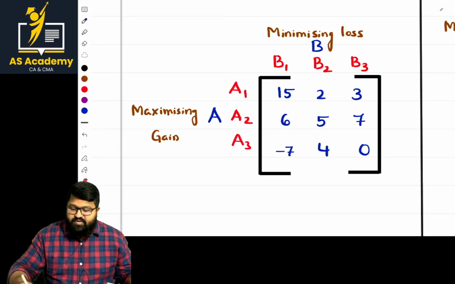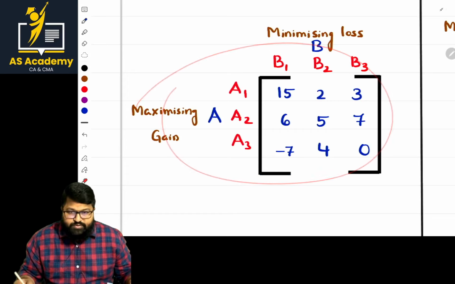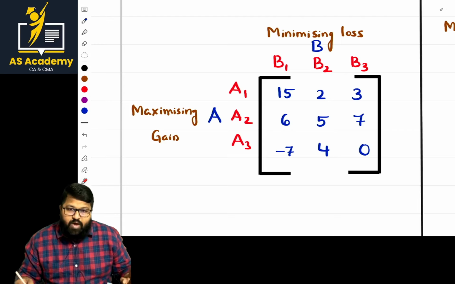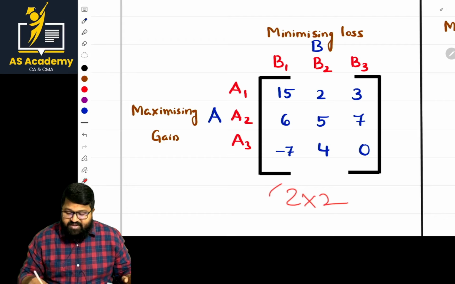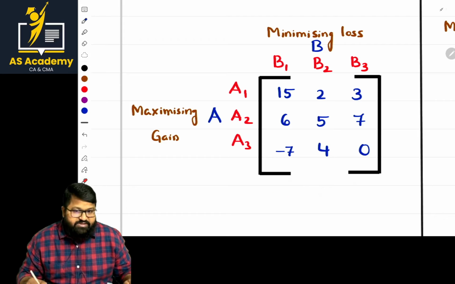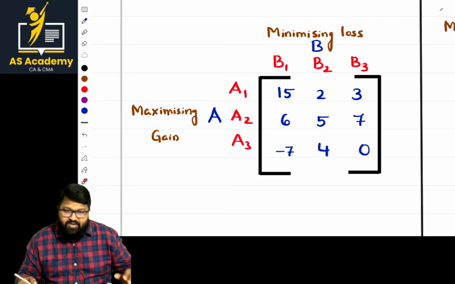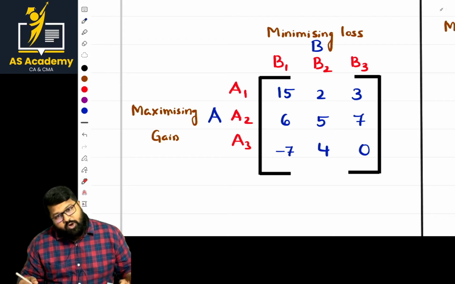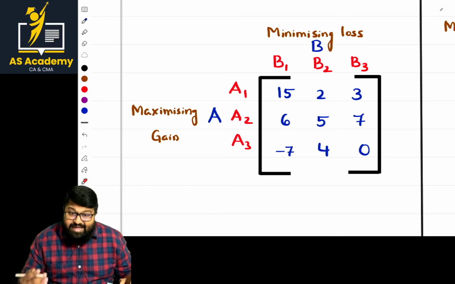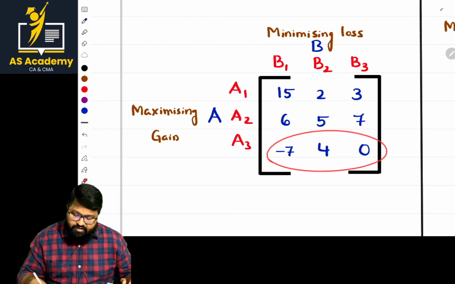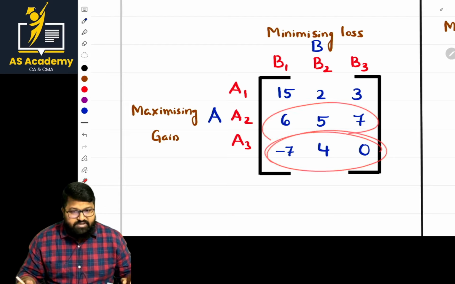There is a matrix given there. In this case of the matrix, what should we do? By applying the rule of dominance, we eliminate one row and one column so that it will be 2 by 2. Then we can check the saddle point. If the saddle point is reached, fine. If the saddle point is not reached there, then we apply the odds method. So now how to eliminate? Basically, in the case of rows, the rule is to eliminate the row with the least values. So if you see this one, compare with the others. Is it least or more?